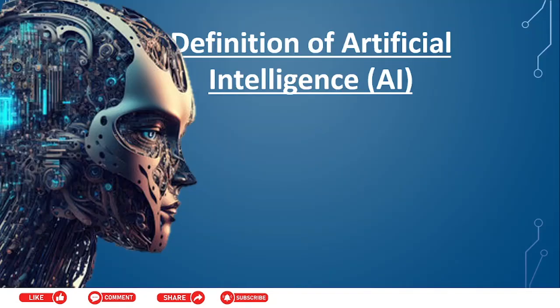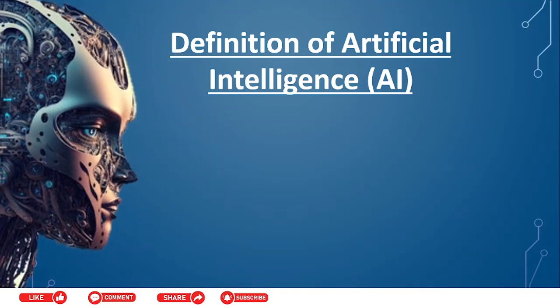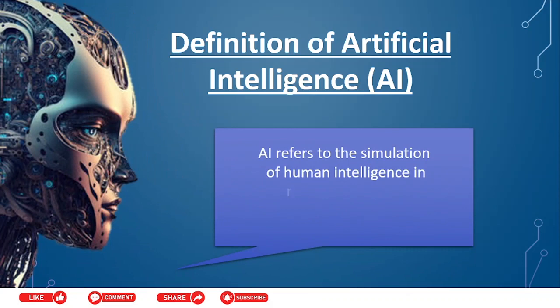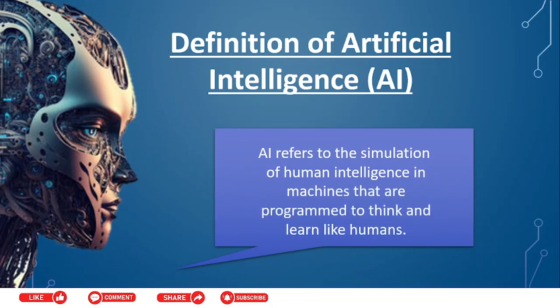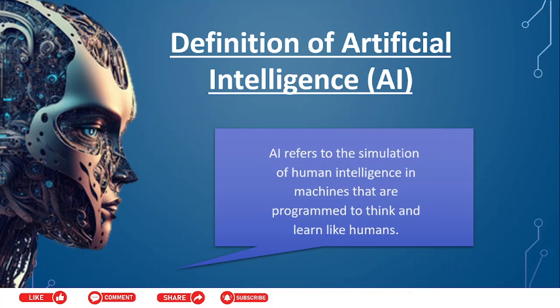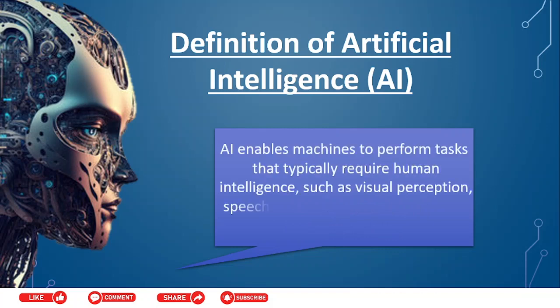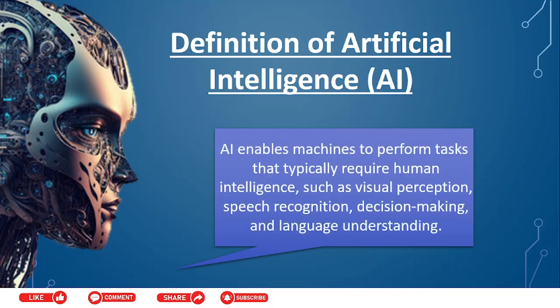Well, let's start with the basic definition of artificial intelligence. What is artificial intelligence? Artificial intelligence, or AI, refers to the simulation of human intelligence in machines that are programmed to think and learn like humans. AI machines are enabled to perform tasks that require human intelligence, such as visual perception, speech recognition, decision making, and language understanding.